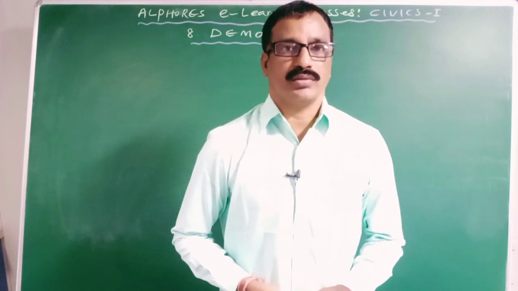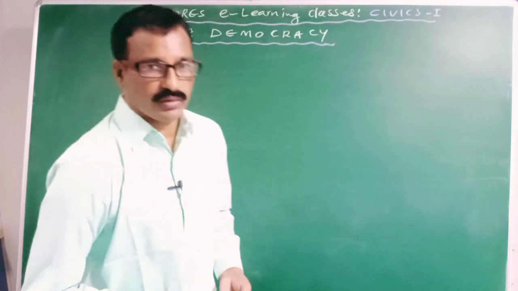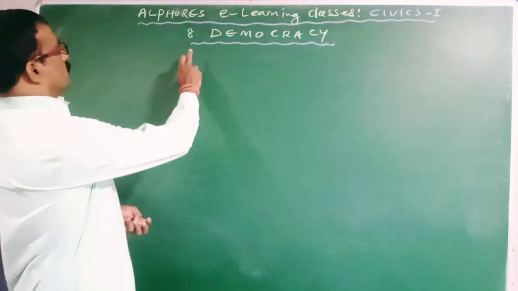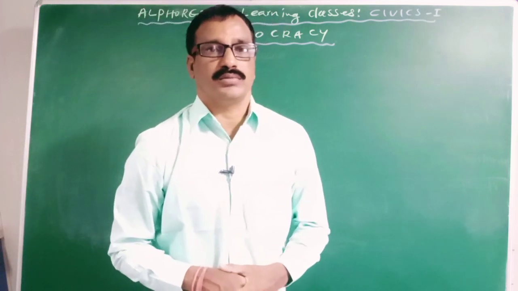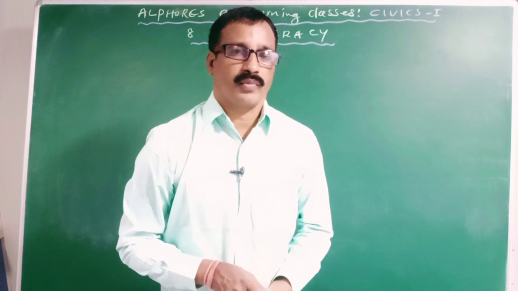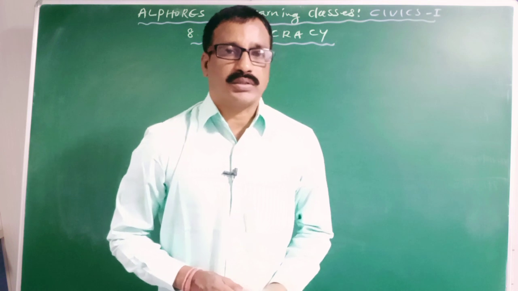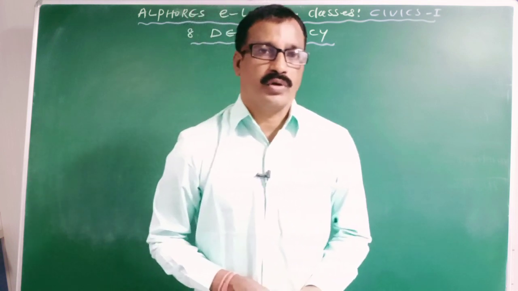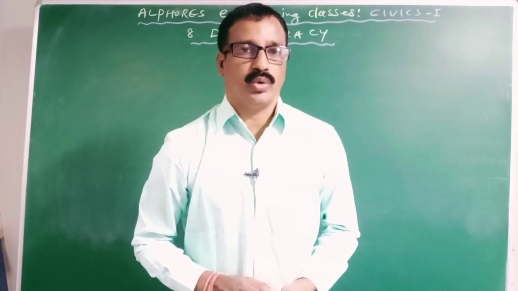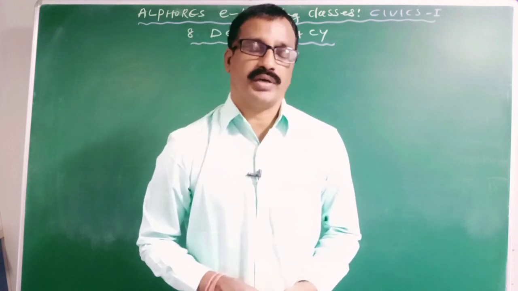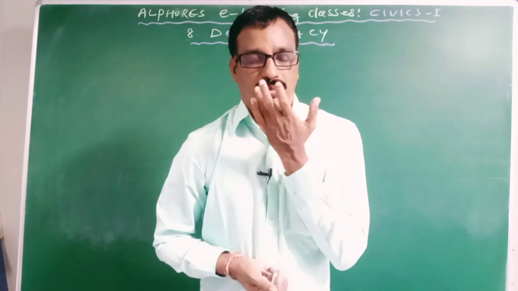Today I am going to start the 8th lesson, that is democracy. Already I explained various types of governments in the scope of political science. Aristotle was the first political philosopher who classified the governments into 6 types: monarchy, dictatorship, aristocracy, oligarchy, polity, and democracy. So democracy is one form of government.